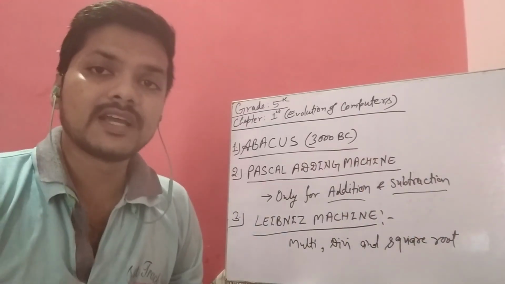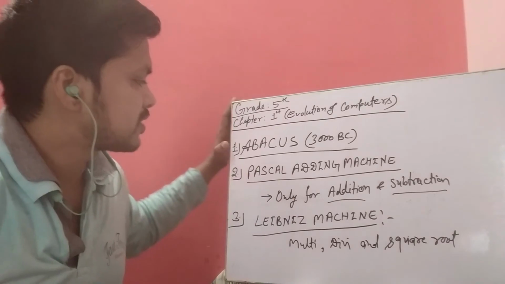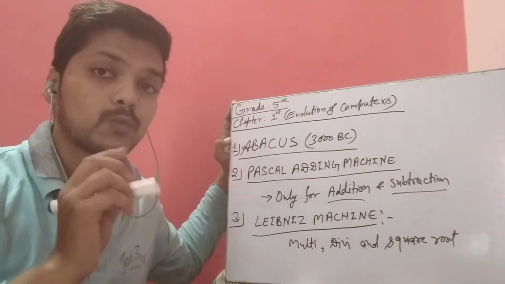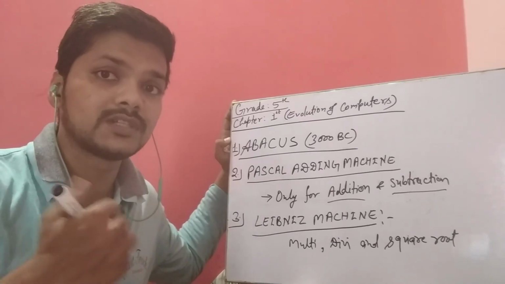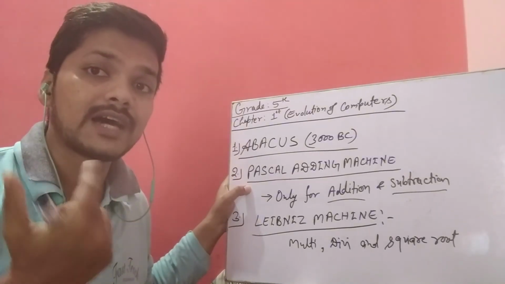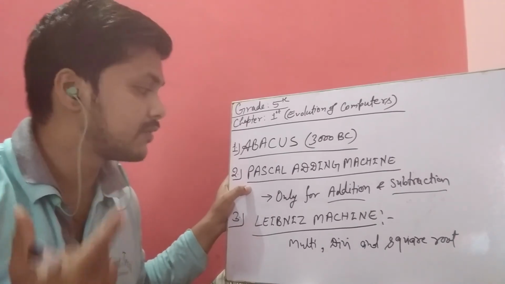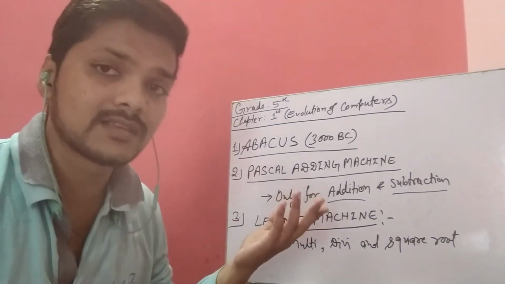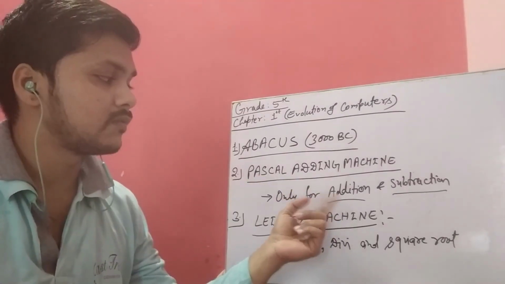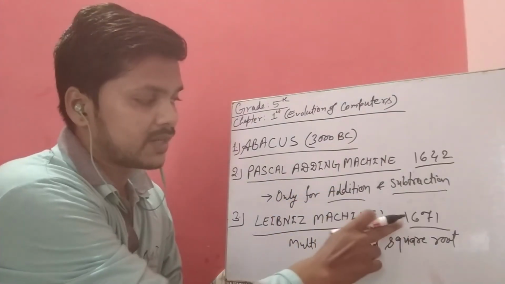So the first machine, the abacus, was only a mechanical device where wooden parts were used for the physical body. In the Pascal adding machine, we used iron materials with gears, wheels and dials, and it could only do addition and subtraction.